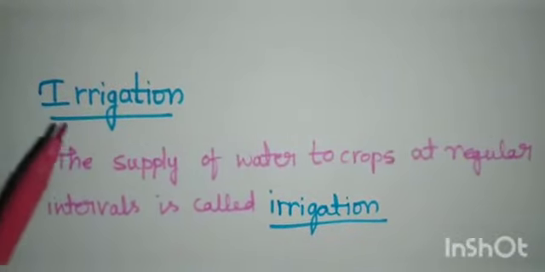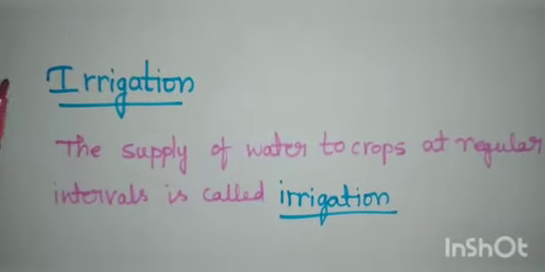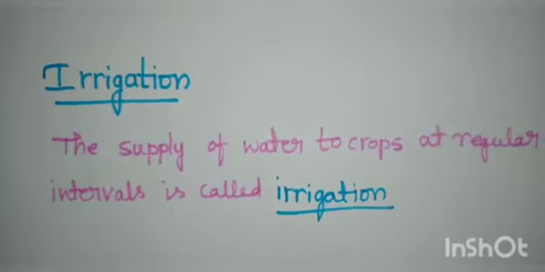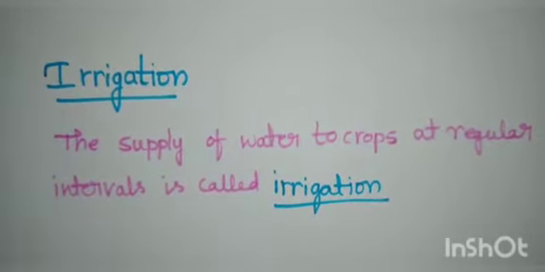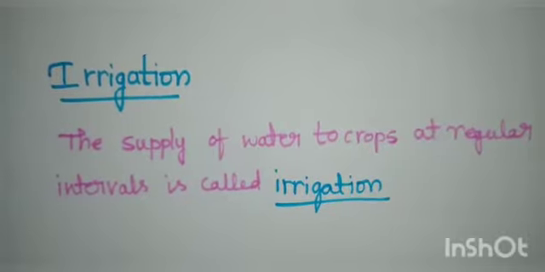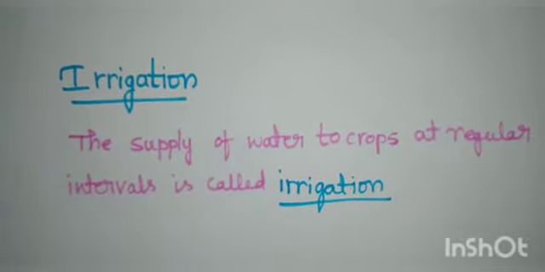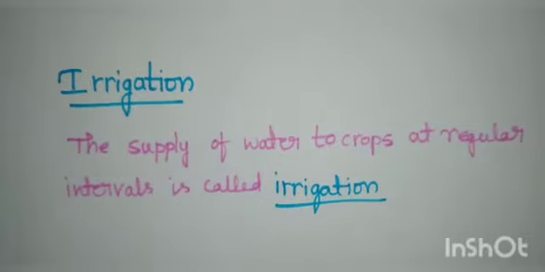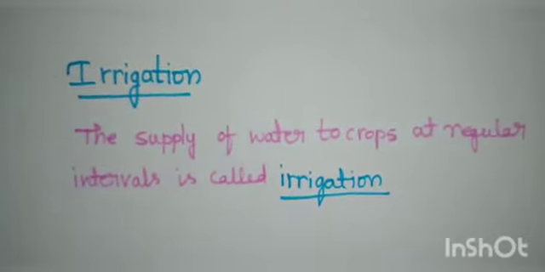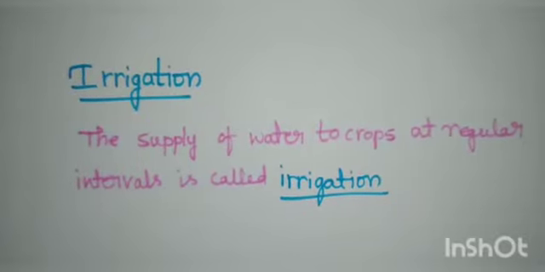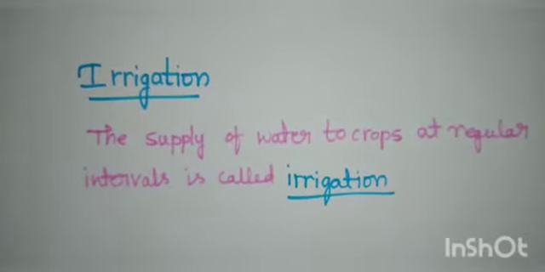And next topic is irrigation. So students, you know that all the living beings need water to live, right? So water is important for the proper growth and development. This water is absorbed by the plant roots, and along with the water, minerals and fertilizers are also absorbed. So a plant contains nearly 90% water.